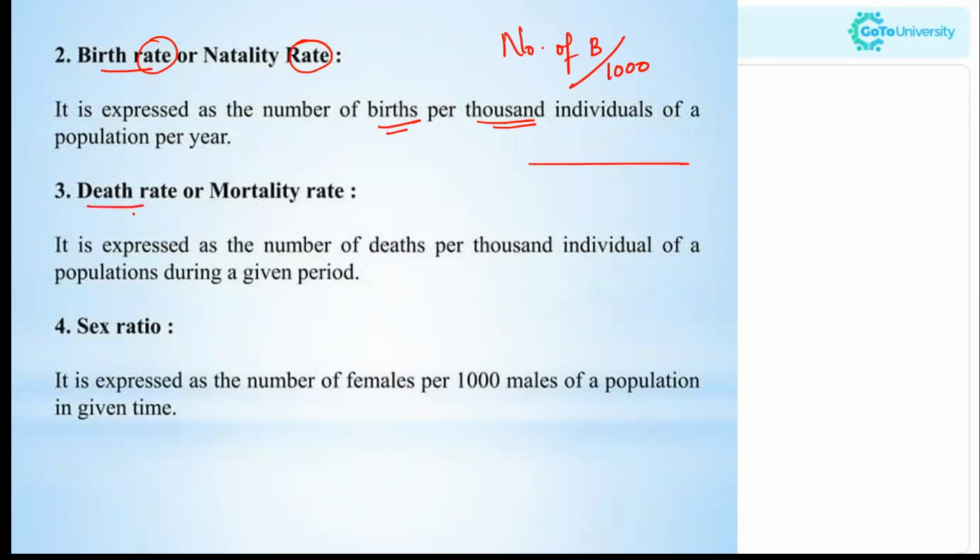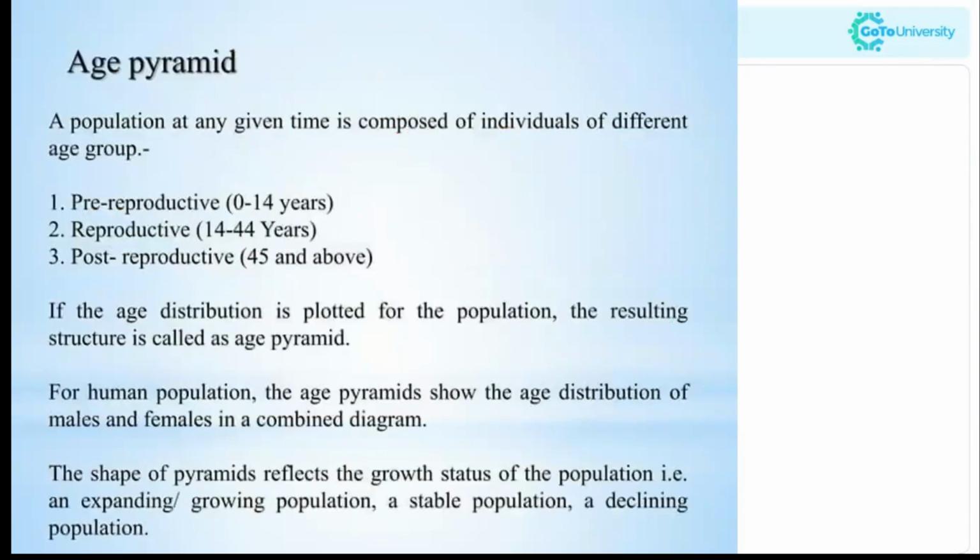Now coming to death rate, it is the number of deaths per 1,000 individuals of a population during a given period. It is also known as mortality rate. Next is sex ratio. This is the number of females per 1,000 males of a population in a given time. Now is the age pyramid. The population at any given time is composed of individuals of different age groups: pre-reproductive, reproductive and post-reproductive. Pre-reproductive consists of 0 to 14 years. Reproductive is 14 to 44 years and post-reproductive is 45 and above.